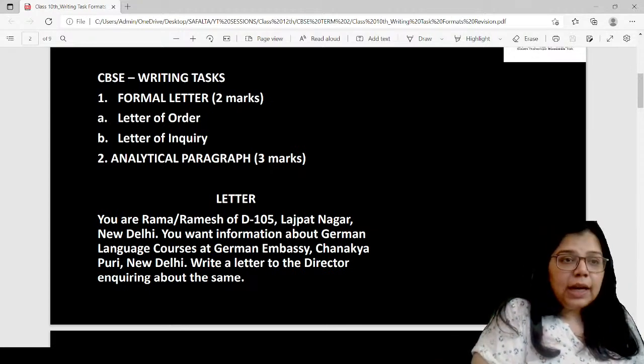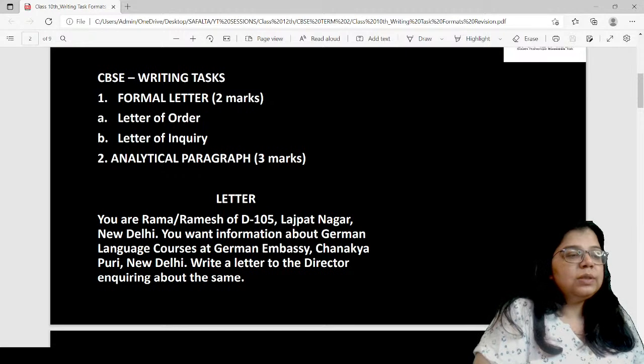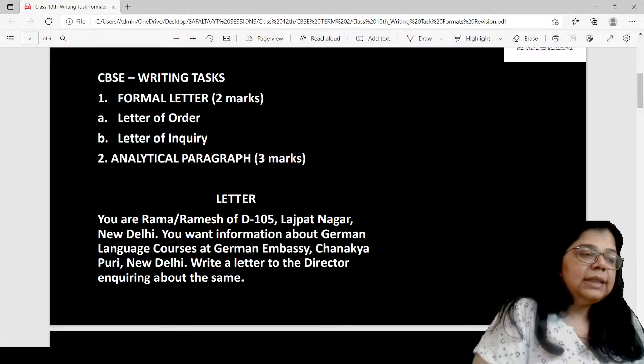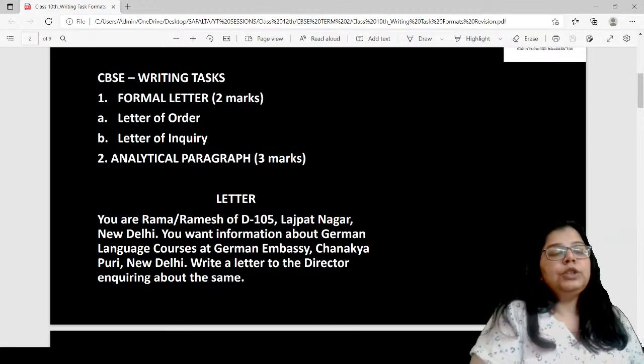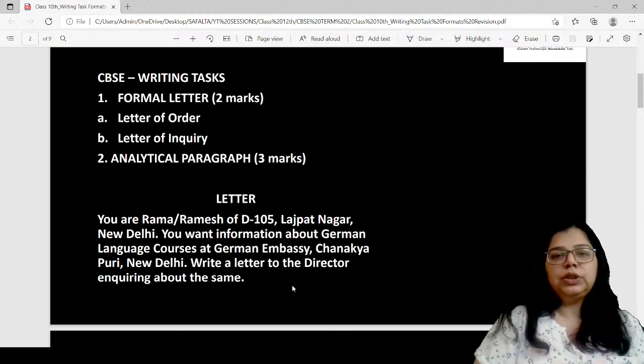Now, in the writing task in CBSE term 2, you are supposed to do 2 things. First, a formal letter, and the second is an analytical paragraph, and this entire section is for 5 marks.